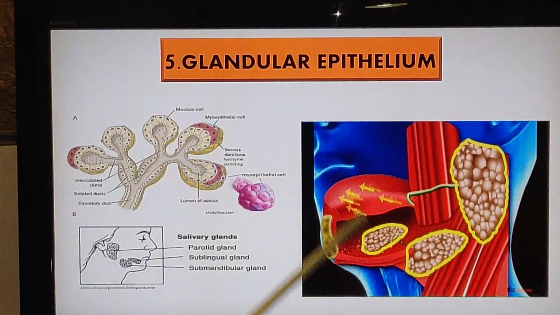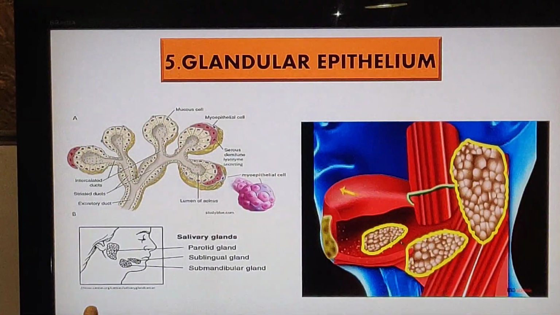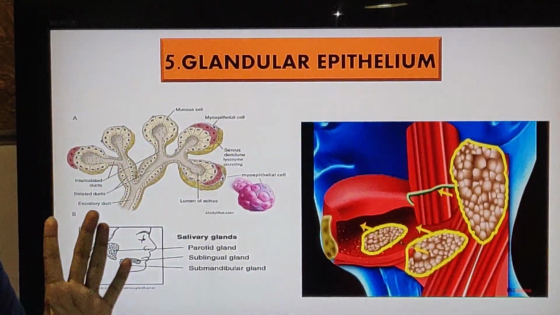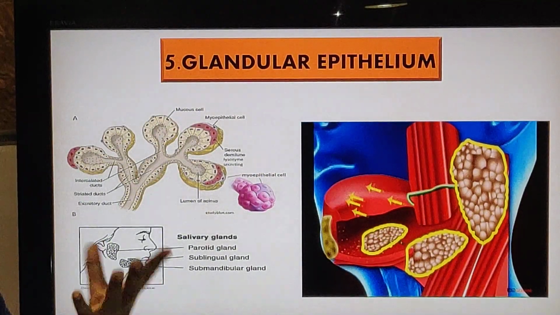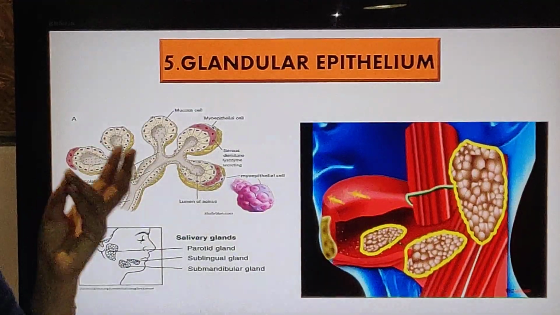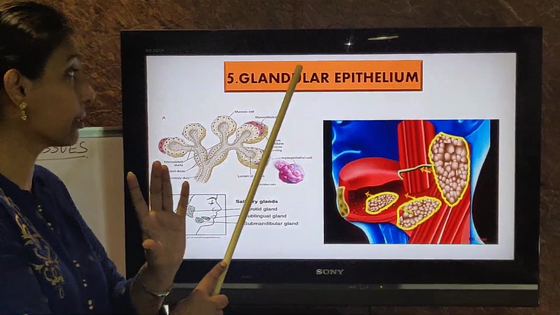Now, the last one is the glandular epithelium. Where will it be found? It will be found in the glands. What is a gland? Any organ which is secreting something is a gland. The salivary gland is a gland because it is secreting saliva. Liver is a gland because it is secreting bile juice. So, in such organs where secretion is occurring, it's a gland.